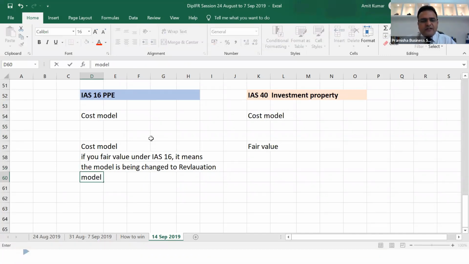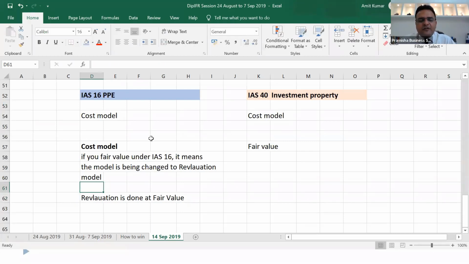So if the model is being changed to revaluation model and the revaluation is done at fair value, the accounting will be done under IAS 16 property, plant and equipment. Whatever is the change in value will be recorded. If it is an increase in value, it will be recorded under revaluation surplus.